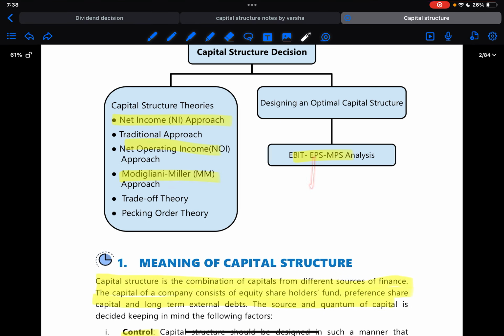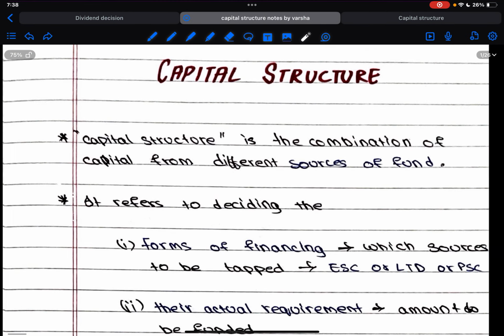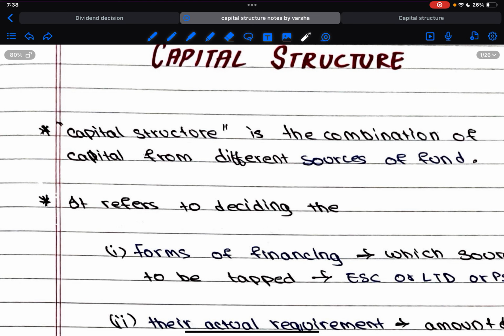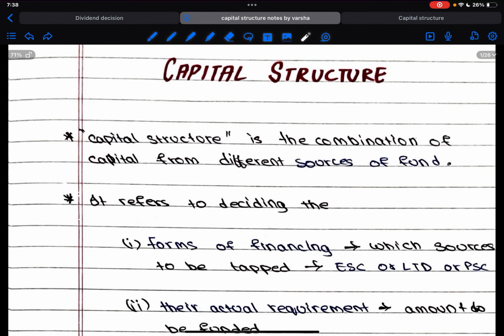Okay, so to begin with, I have got my own notes, so we'll see this. After completing this, you can have a glance at the ICA material. So first of all, capital structure. Capital structure is the combination. What is it? It is the combination of capital from different sources of fund.